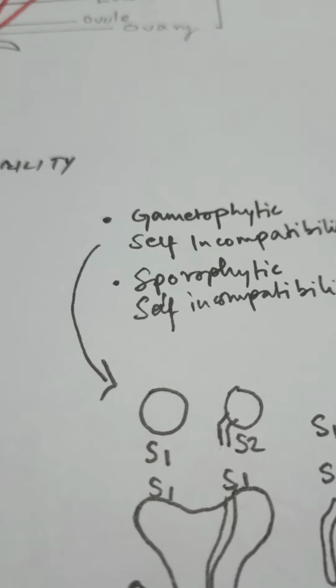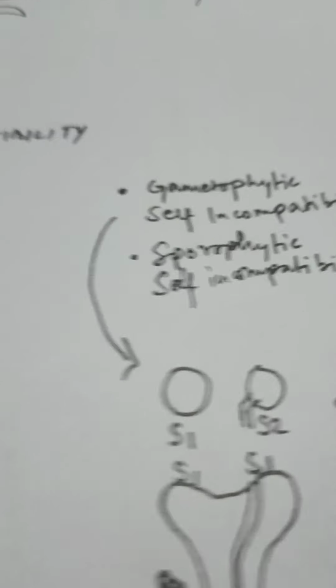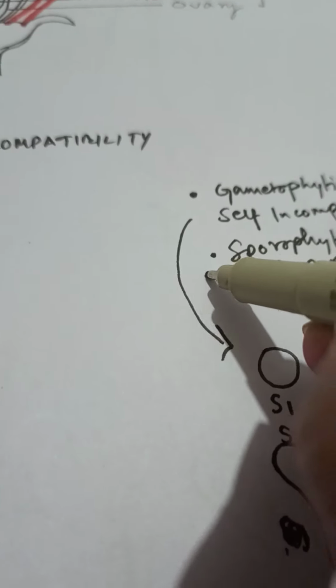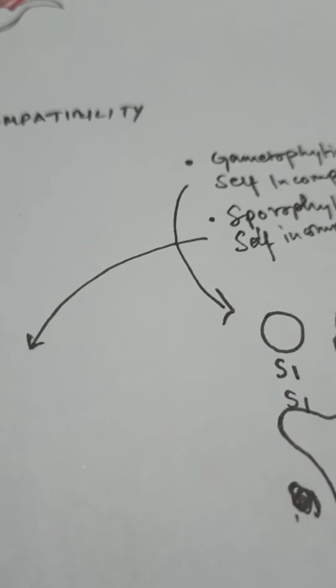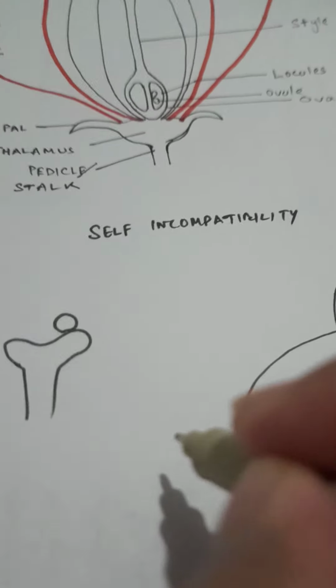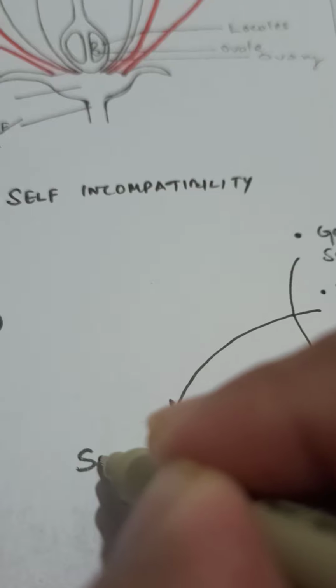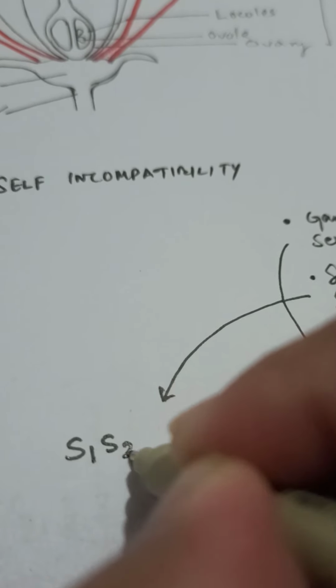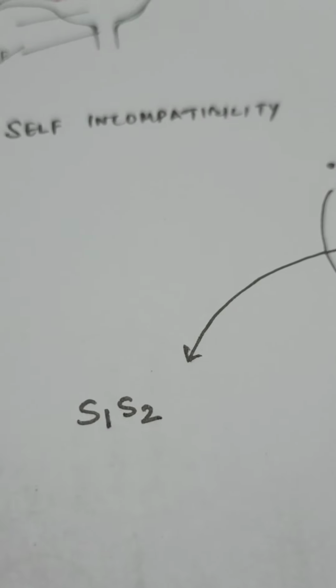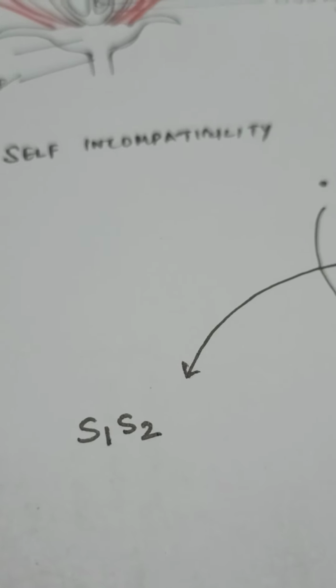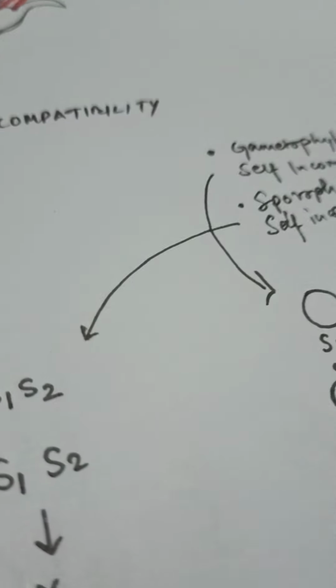Now the next point that will come here is the sporophytic self incompatibility. Now the sporophytic incompatibility depends upon the genotype of the entire plant. So the genotype of the plant, when it is concerned, will actually be the diploid nature. Okay, so let's say now I write it as S1 S2. Two factors will be present now. So this S1 S2, when it is coming in contact with S1 and S2 again, what will happen? No formation of pollen tube.